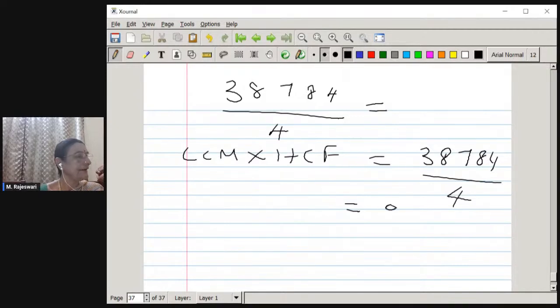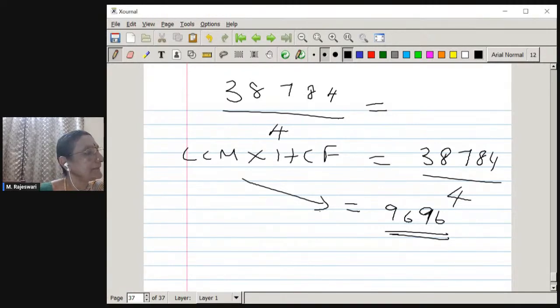It is 9696. So therefore the LCM is equal to 9696. Now it is also given that if one of the numbers is 96, find the other number. So 38784 has to be divided by 96.